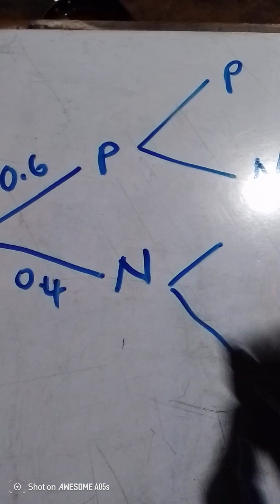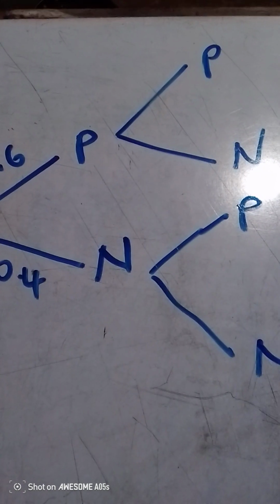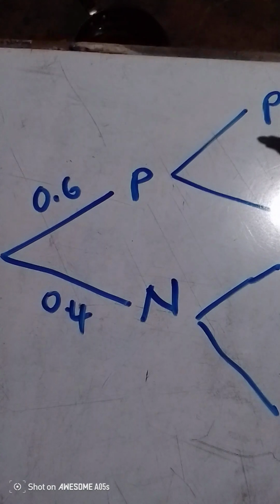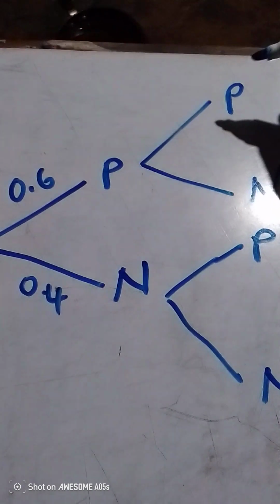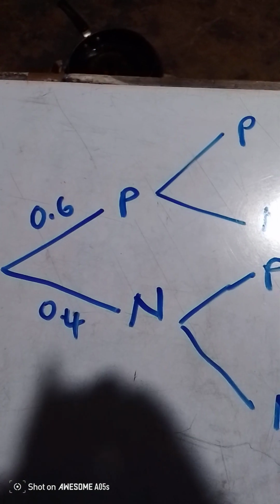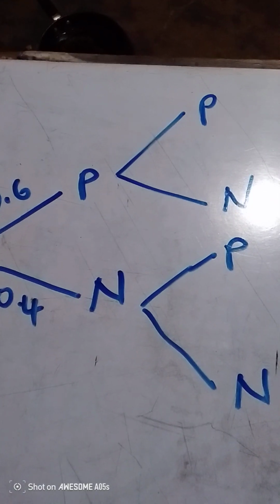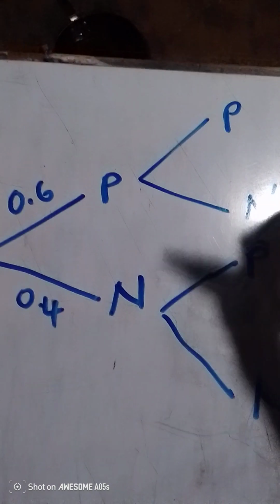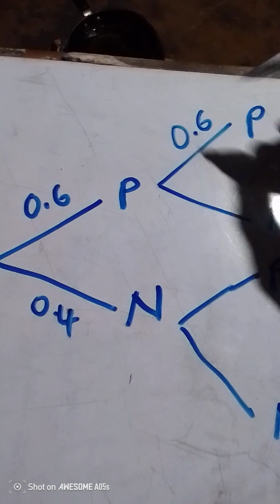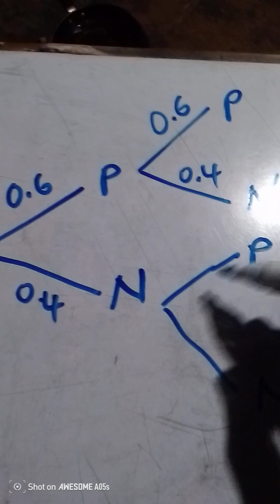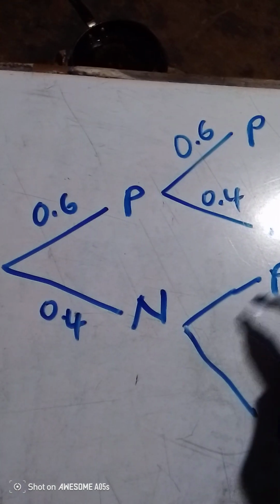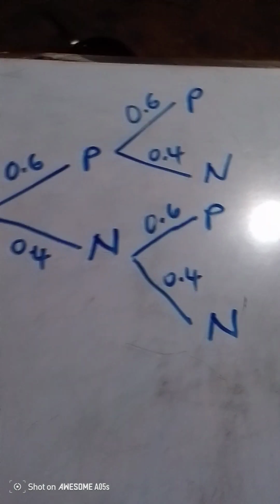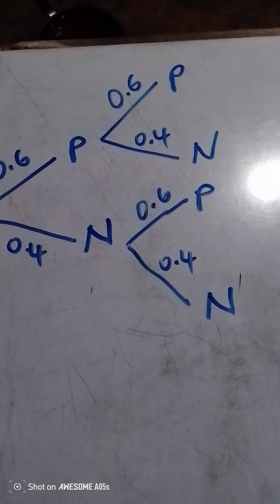If you come here, again you maintain your P and your N. These probabilities are not changing because they are static. It's not a situation whereby you're selecting something and removing it; you are just picking people, and we have been told the chances of those people having malaria or not having it. So the values are still the same. The probability of positive is still 0.6 and this one is still 0.4. So this is our tree diagram.